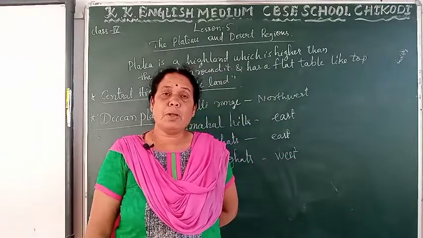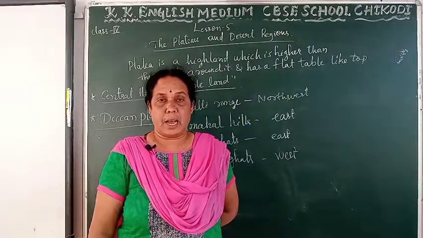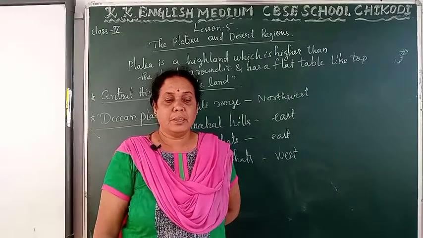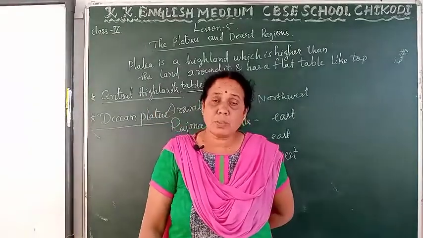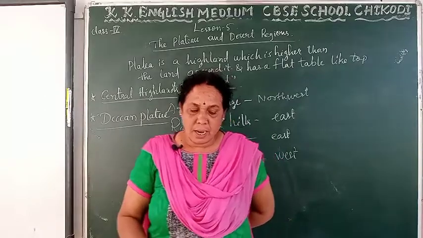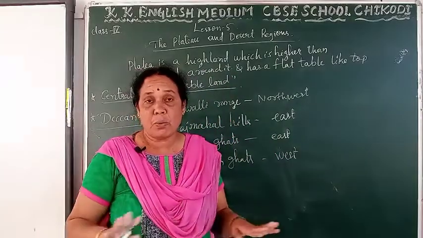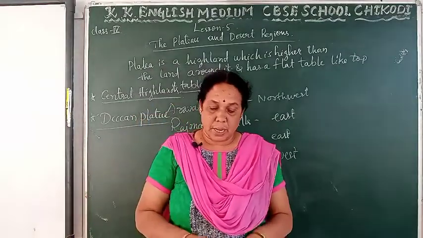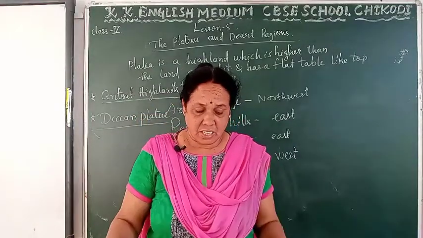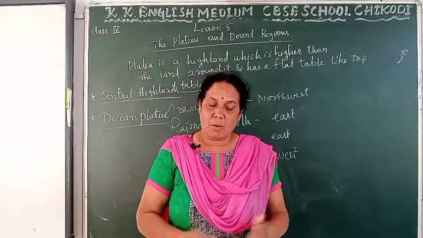Now we are going to learn about the desert area. Deserts are areas that receive very little or no rainfall at all. The temperature here is extreme, either very hot or very cold.